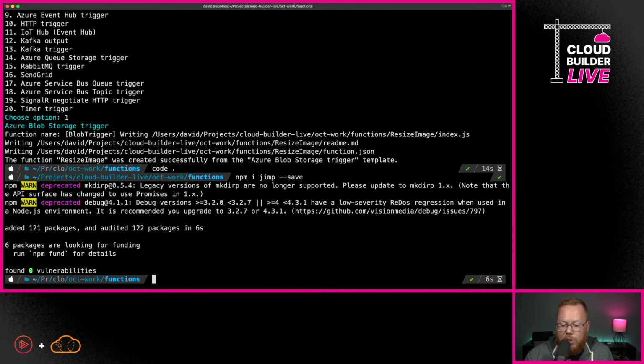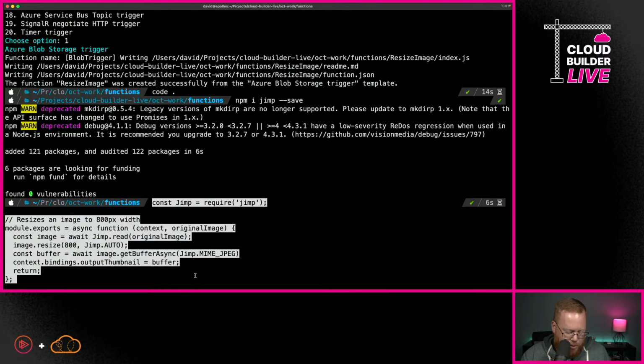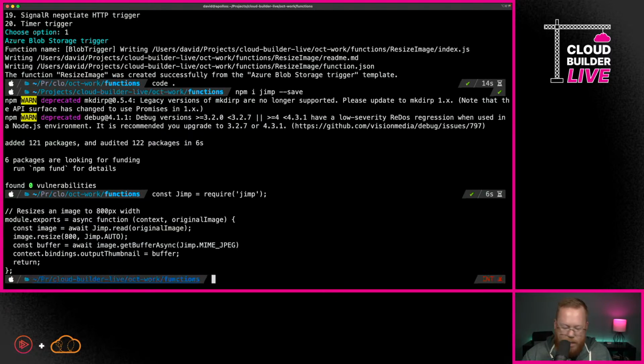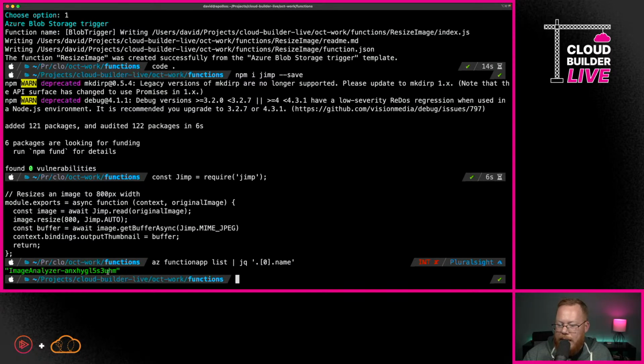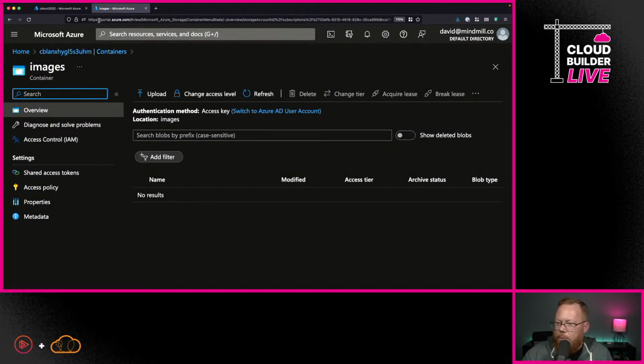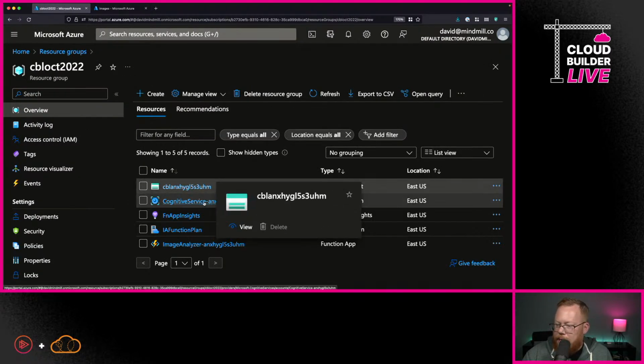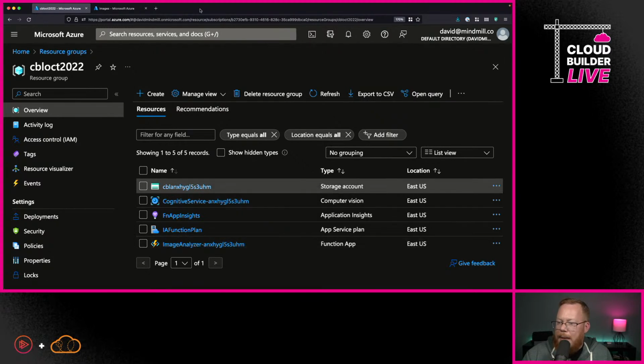So now that we have our bindings configured and we have our function code, the next thing that we need to do is go in here under functions in that same directory, and we're going to go ahead and deploy. To deploy this, I'm going to need to get one value first. I just want to get the name of the function app that we just deployed. In this case, here's what it's called, Image Analyzer. And if you're curious, I could go back under resource group, and we're going to see that it is that function app down there. But I'm just doing this to get access to this because we'll need this in just a minute.